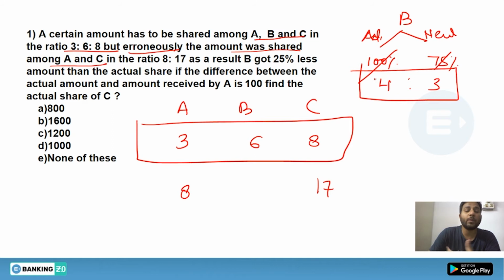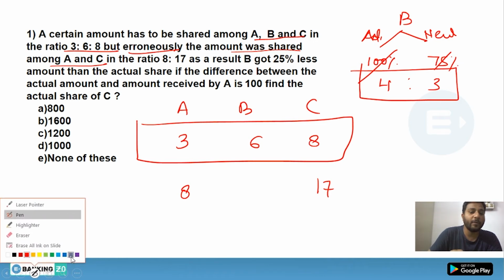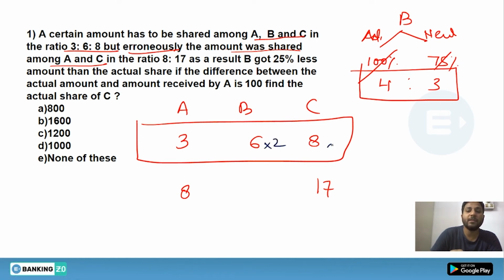So what we can do is compare these two ratios once we make the actual share of B equal. Now take the LCM of B. As you can clearly see, it is 12. Now we will multiply B, C and A's ratio with 2 in the above ratio, while here we will multiply it with 3. So here B's new ratio will be 9.